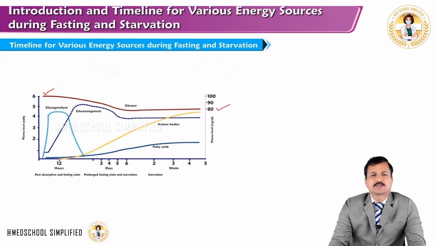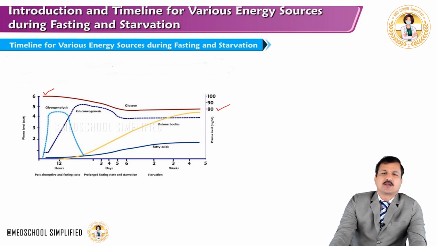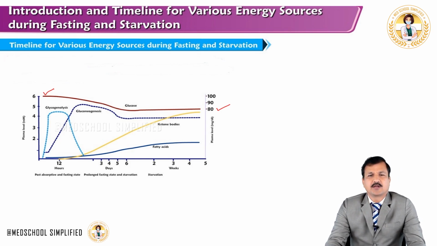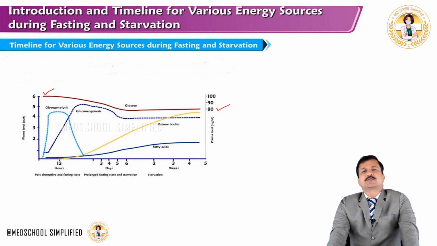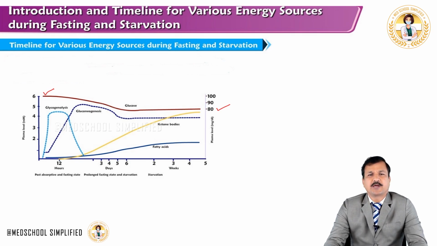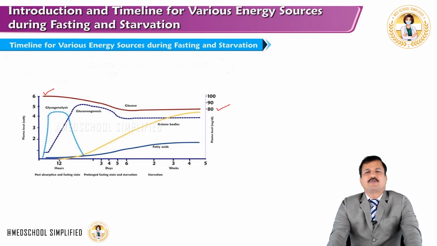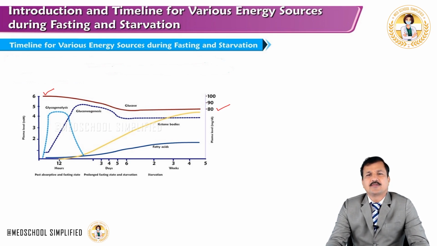By 24 hours gluconeogenesis will be at its peak, and it stays at peak for one full week, and then slowly drops to a certain range and is maintained in that range. That is the timeline for gluconeogenesis: it peaks by 24 hours, and after one week it slowly falls to a certain range and continues to be maintained there.